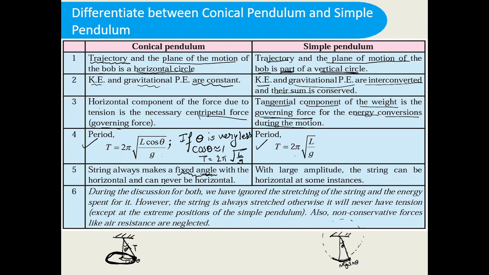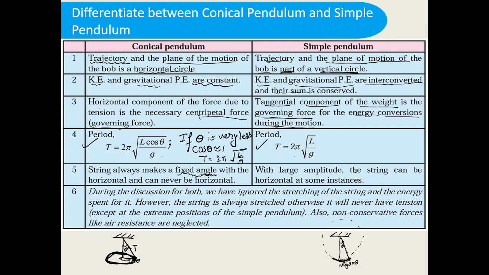But in the case of the conical pendulum, this is a fixed angle. And this cannot be horizontal, which means you cannot make it like this, so that it becomes a disc-like structure. It won't be a conical pendulum, right? It cannot be horizontal, because if it becomes horizontal, then theta will be equal to 90, and cos 90 is 0. So this time period will become 0, right? And the frequency will become infinite. So this is not a possibility. It is never going to happen.